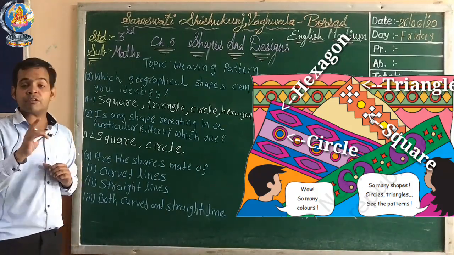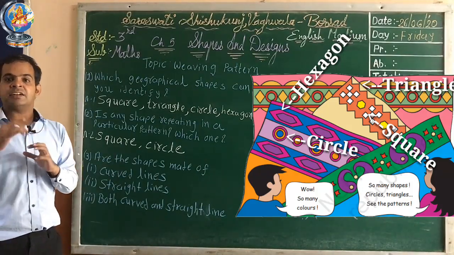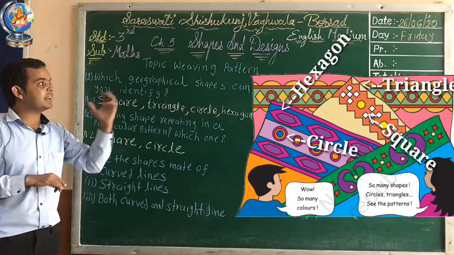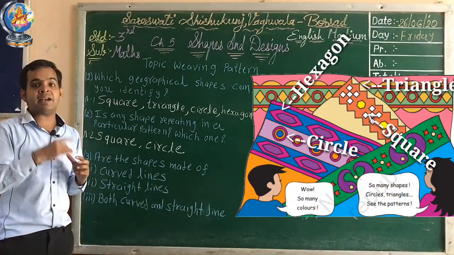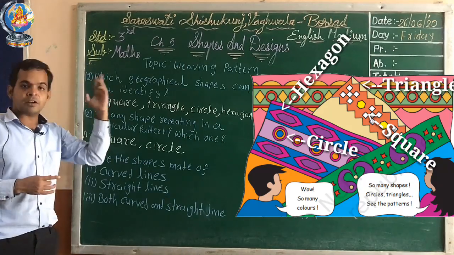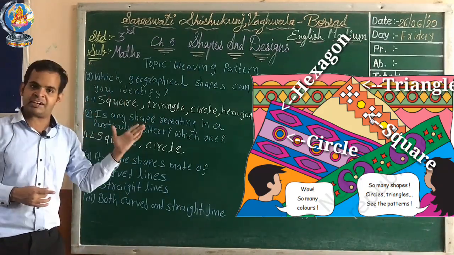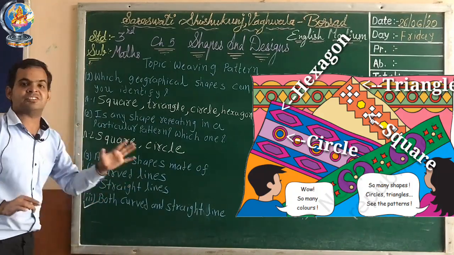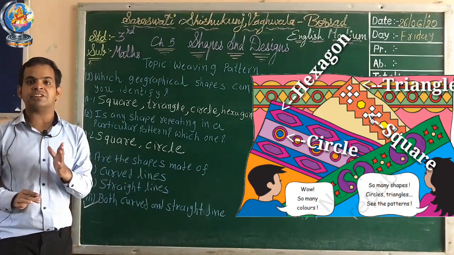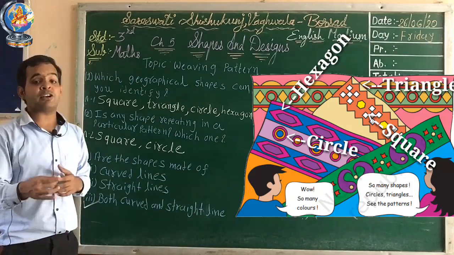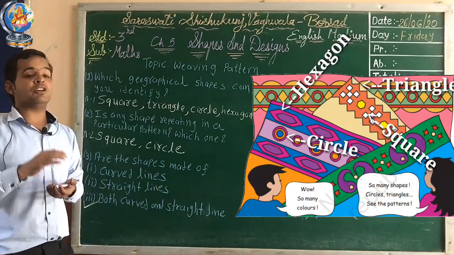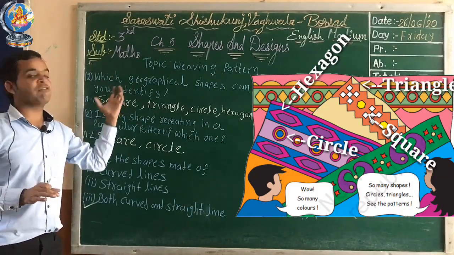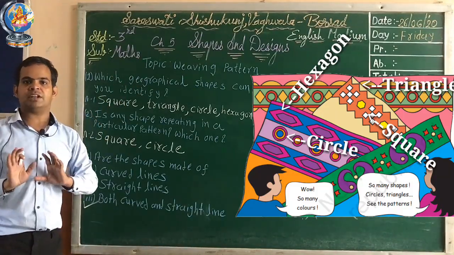Everyone knows what a straight line and a curved line are. If you observe in the pictures, there are some shapes made from both curved lines and straight lines. So our answer is both curved and straight lines. Understood about this topic? And if you observe at home, in your mother's sari, you find a weaving pattern.